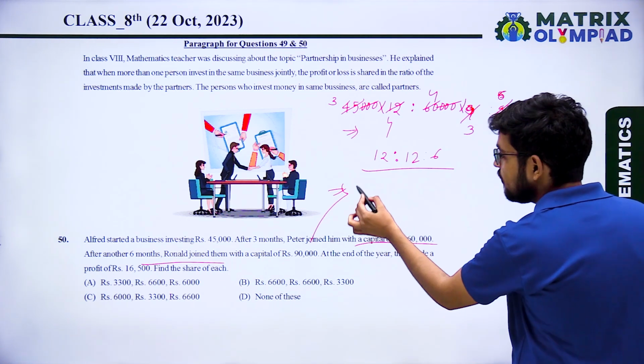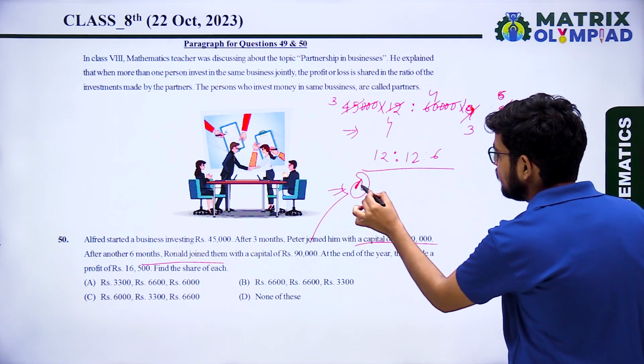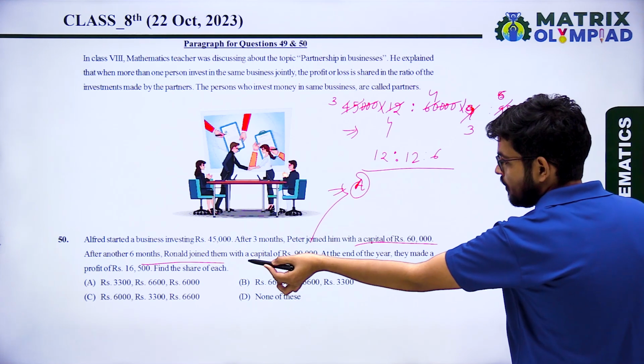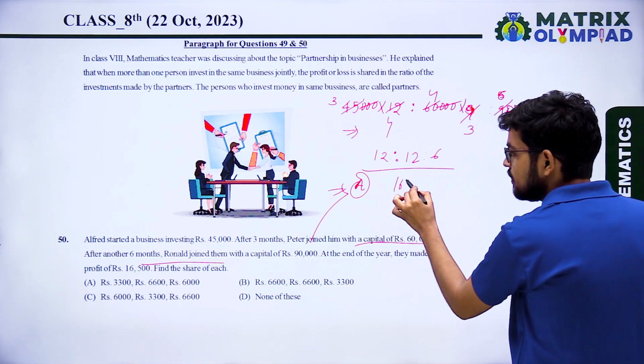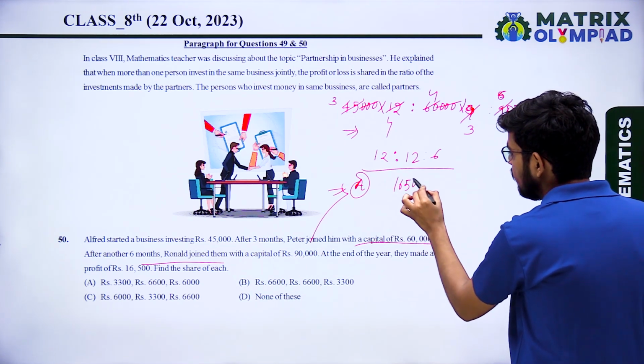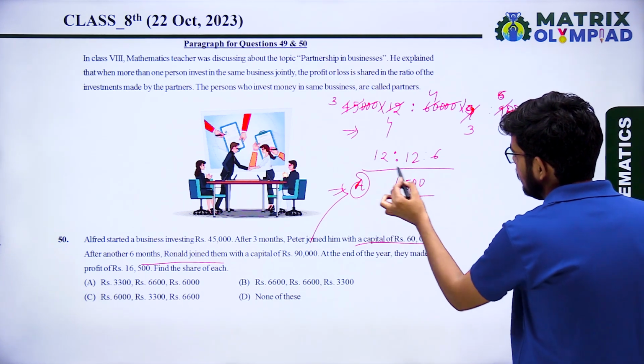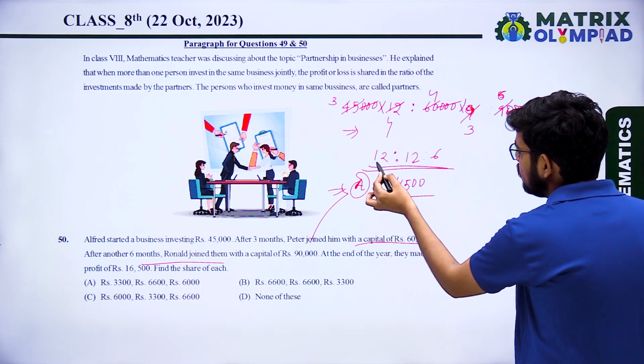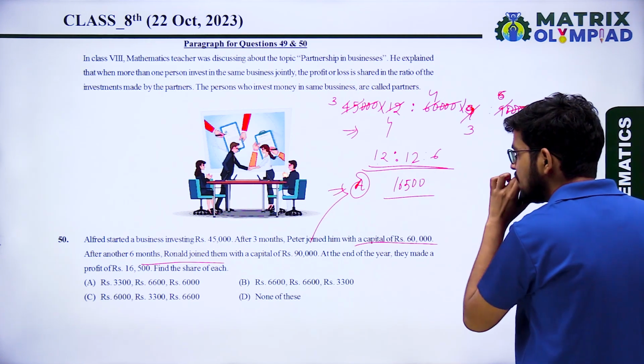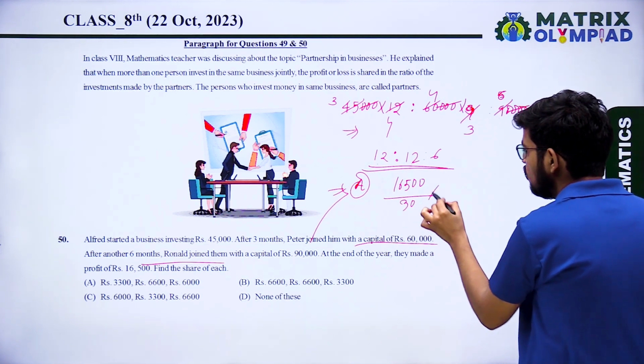So first of all we find for Alfred. Profit of Alfred will be 16,500 upon the sum of these, 12 plus 12 is 24, plus 6 is 30, into 12.